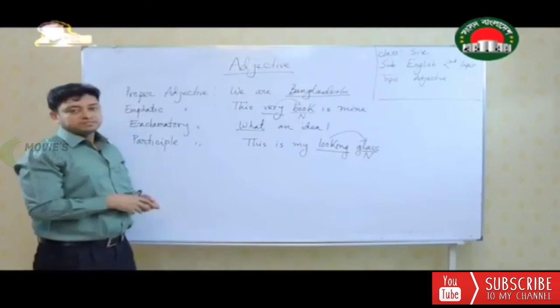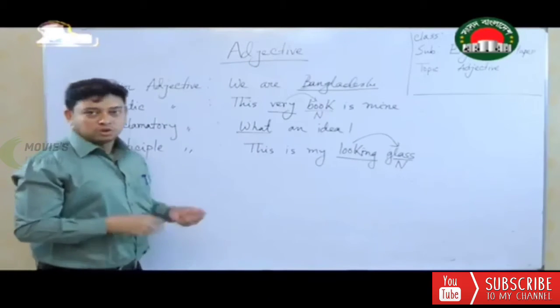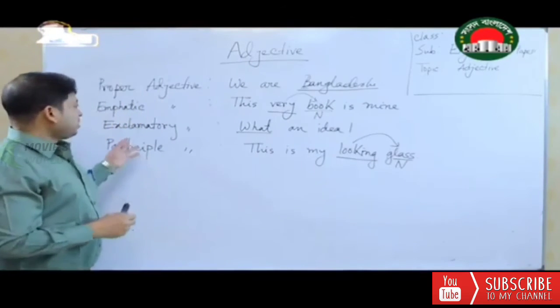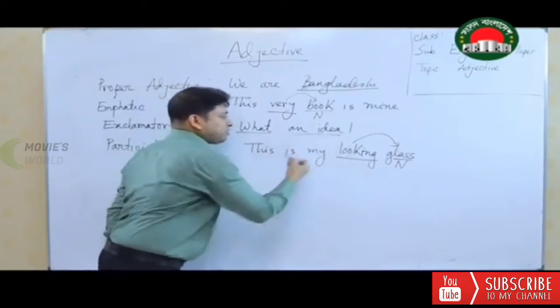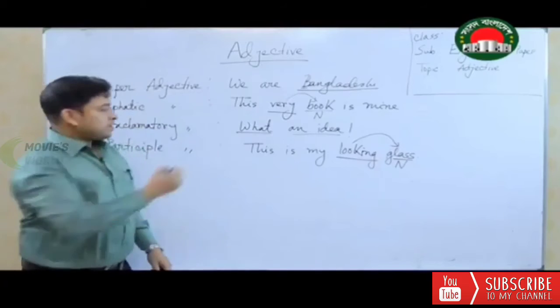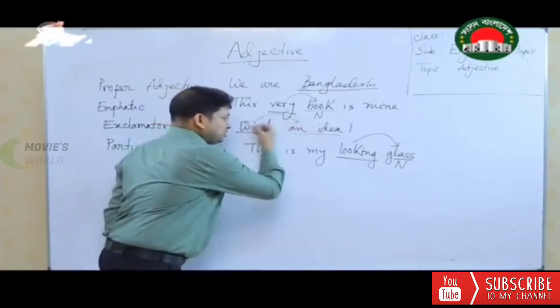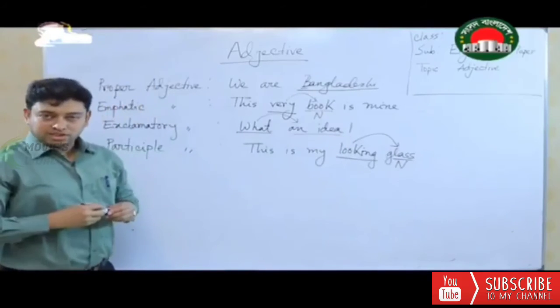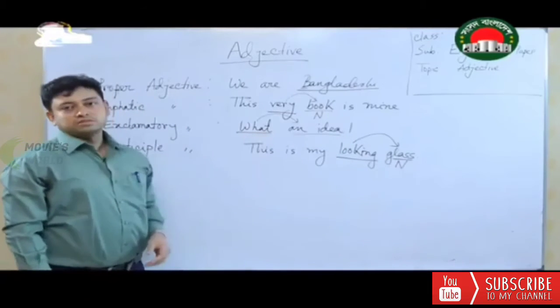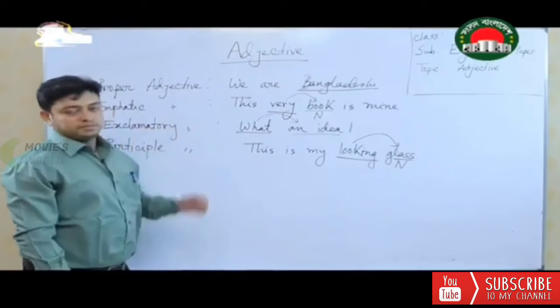Maybe of joy, maybe of sorrow, but whatever the reason, look at the word what. An idea. This is a noun phrase, but it is qualifying what? As there is a sign of exclamation, the name becomes exclamatory adjective.